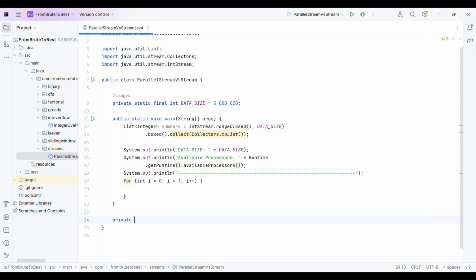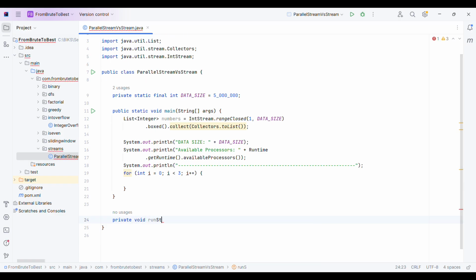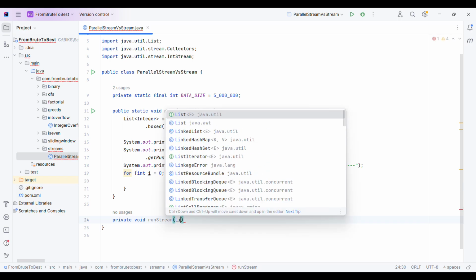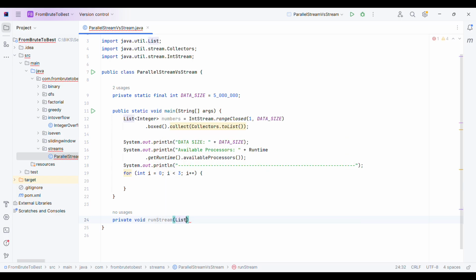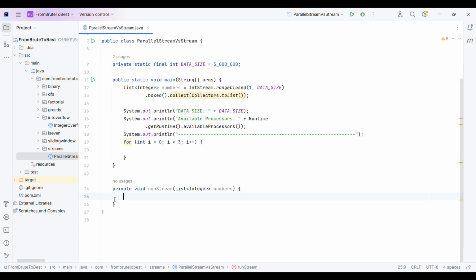Private void runStream, and I will have this data here: list of integer, numbers.